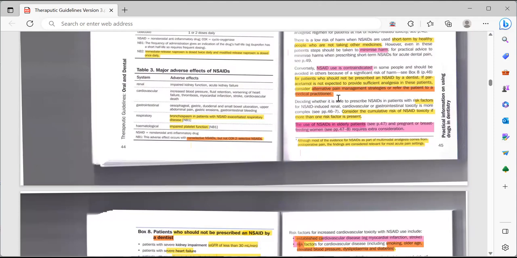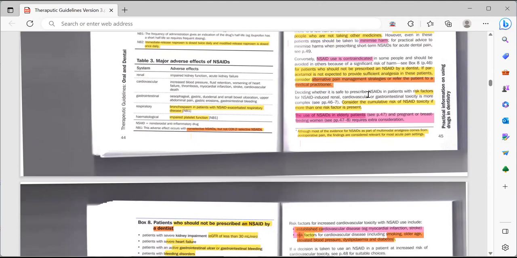Okay, so if you get a patient, for example, who has asthma and you cannot really prescribe him ibuprofen, right? So in those cases, you can prescribe him paracetamol, and you know that paracetamol does not have anti-inflammatory properties, so it won't be very helpful if the patient has too much pain. So what you can do is you can either refer him to his GP, or you can talk to his GP for a pain management strategy, like what else you can do for him.